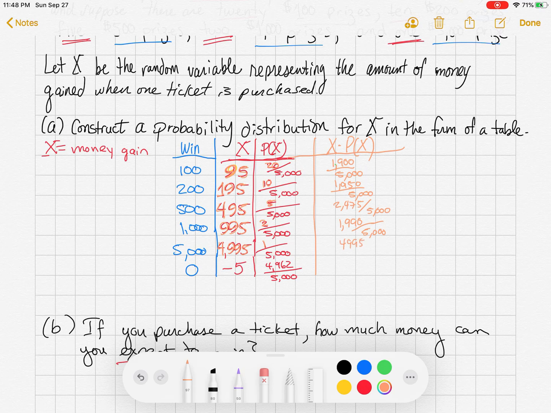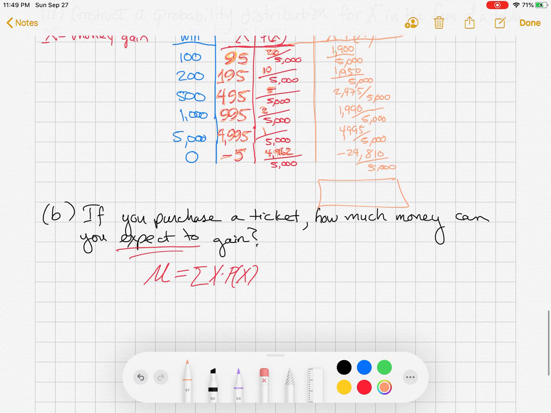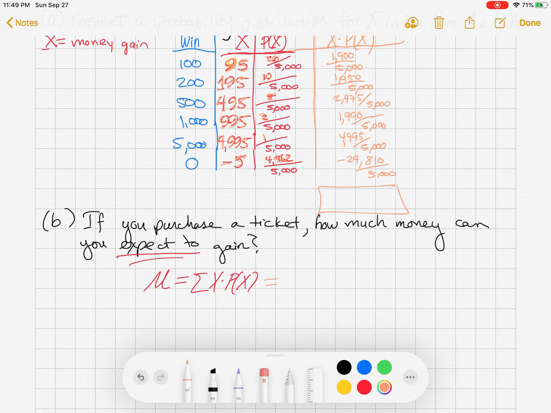Let's see, 4,995 times 1 is 4,995. And then on the bottom you've got 5,000. All right, then we've got negative 5. There's going to be a big number times 4,962. It's going to be negative 24,810, and that's all over 5,000, the denominator. So what we've got to do is add all this up, right?